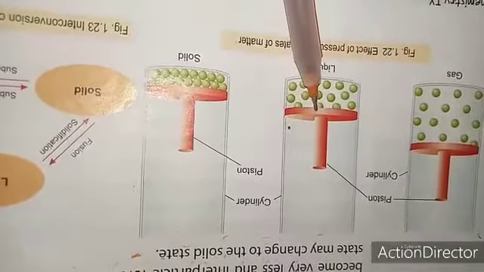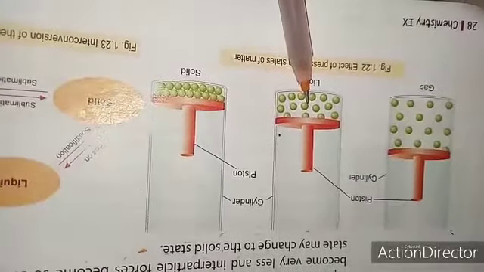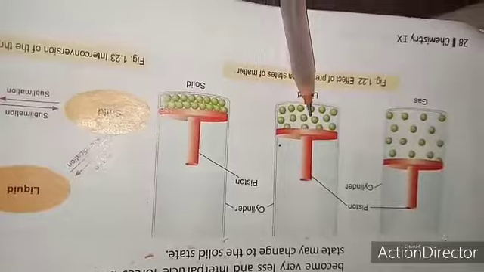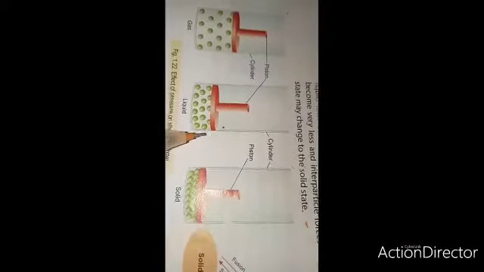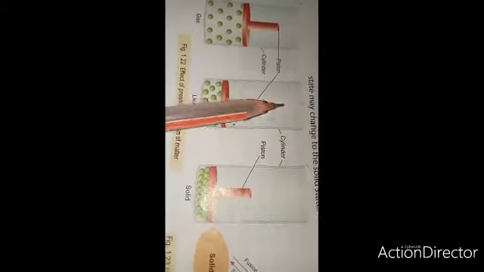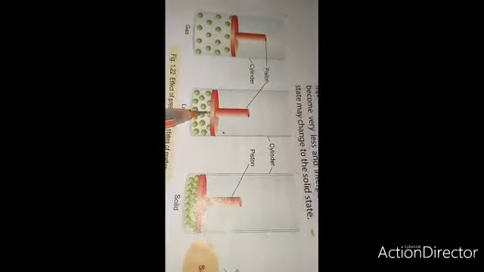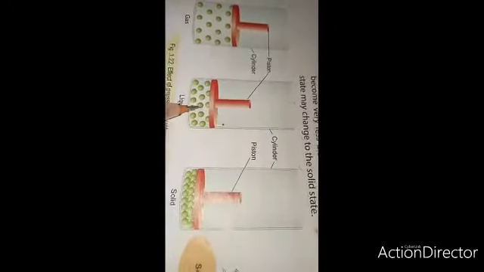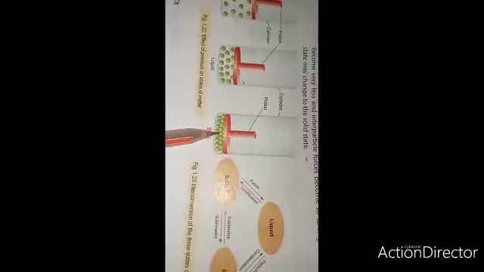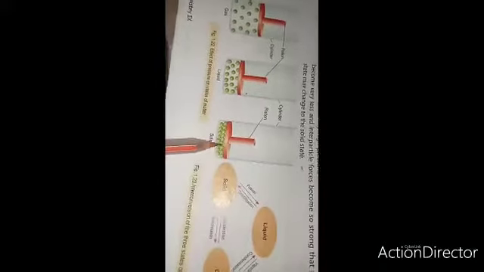Under high pressure, the distance between the particles becomes less, and the interparticle force increases. When we apply the pressure with this piston, the distance between the particles is very small. Finally, as we keep applying pressure on the gas, the distance between the particles becomes very little, and the gas converts into solid state.